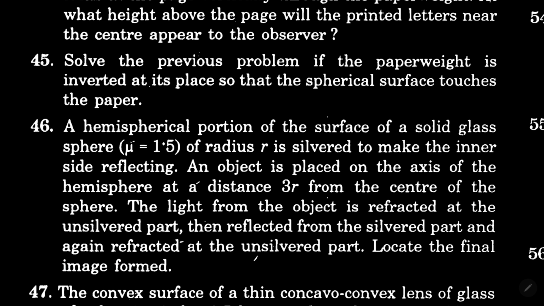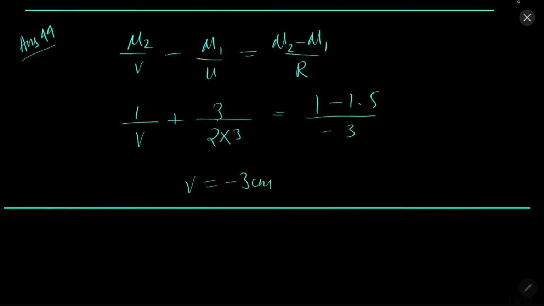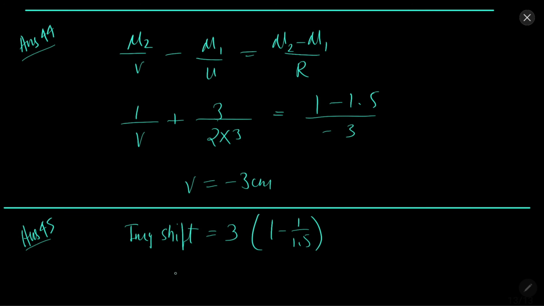In question 45, we need to solve the previous problem itself when the paperweight is inverted. Solution 45. So when it will be the case, the image shift will be 3 into 1 minus 1.5, so 3 into 0.5, or 1.5 centimeter.